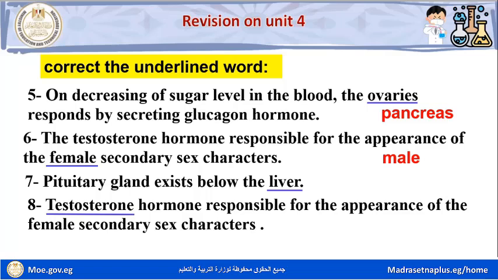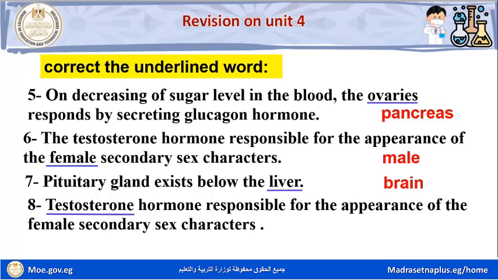Number 7. Pituitary glands exist below the liver. Pituitary gland exists below the brain.